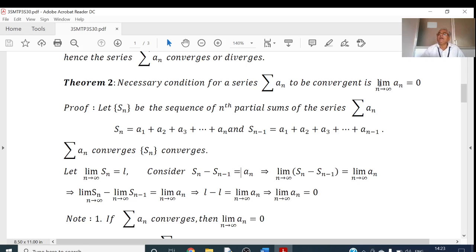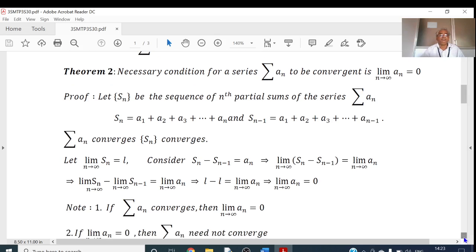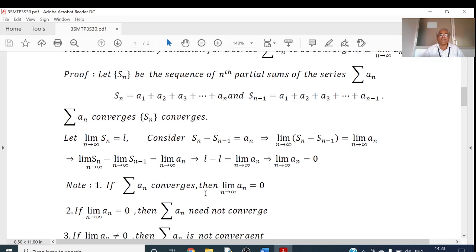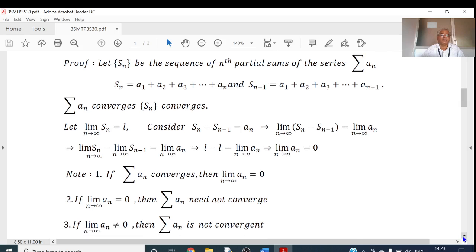Okay, that means if limit of An equals 0, then we cannot say that sigma An is convergent. So that is the first conclusion: if sigma An is convergent, then limit of An equals 0. If limit of An equals 0, then this series need not be convergent. But as this is the necessary condition, it must be equal to 0.